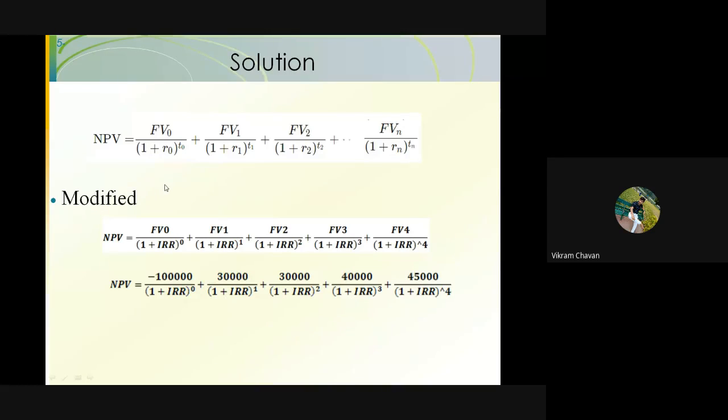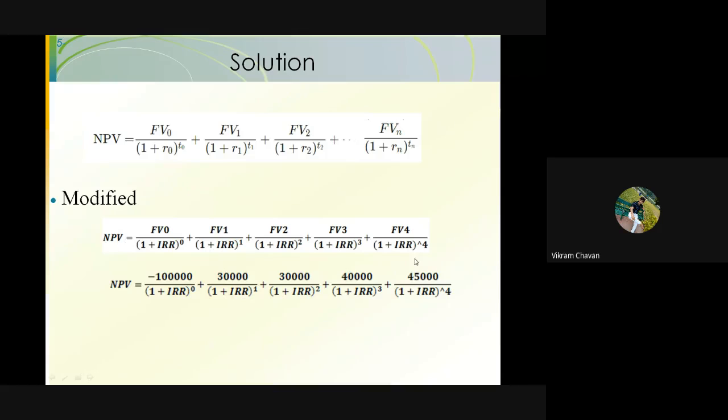Now we have to modify this formula according to our problem. So NPV is equal to FV0 divided by 1 plus IRR raised to 0, plus FV1 divided by 1 plus IRR raised to 1, plus FV2 divided by 1 plus IRR raised to 2, plus FV3 divided by 1 plus IRR raised to 3, plus FV4 divided by 1 plus IRR raised to 4.